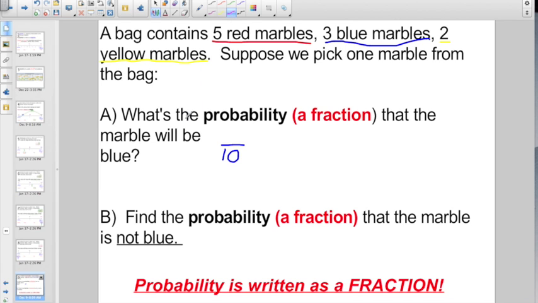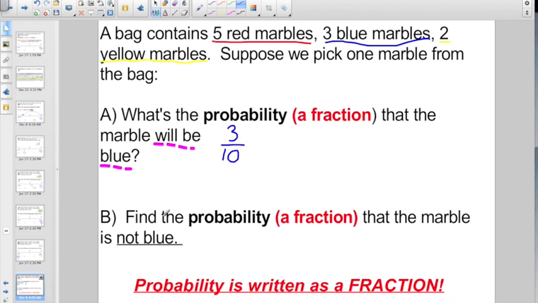And they want to know the probability that it will be blue. So what is the number of blue marbles? 3. So my probability of picking a blue one is 3 out of 10. I know it looks like 3/10, but if it's probability, we're going to read it 3 out of 10. That means you can pick out marbles 10 times, and chances are at least 3 of them are going to be blue.